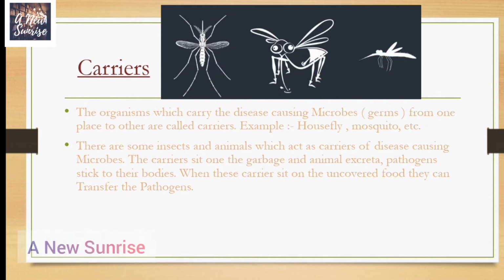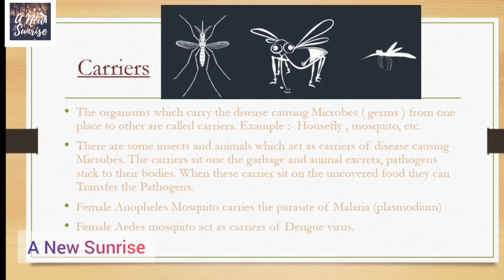The carriers sit on garbage and animal excreta, and pathogens stick to their bodies. When these carriers sit on uncovered food, they can transfer the pathogens. The female Anopheles mosquito carries the malaria parasite Plasmodium. The female Aedes mosquito acts as a carrier of the dengue virus.